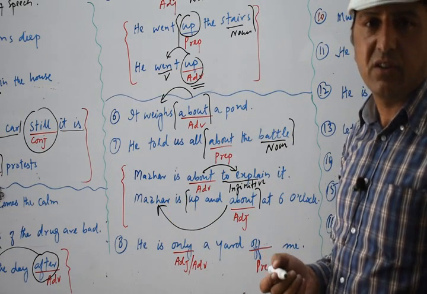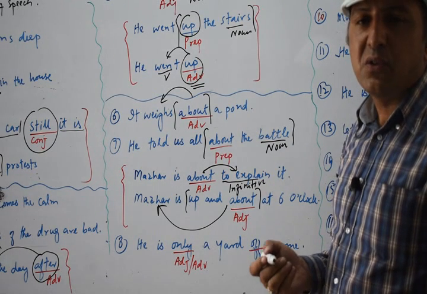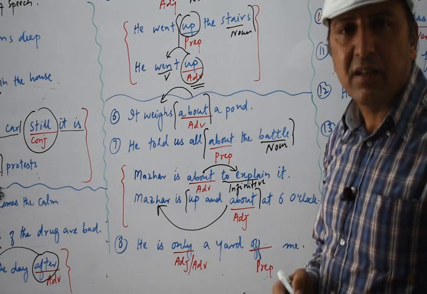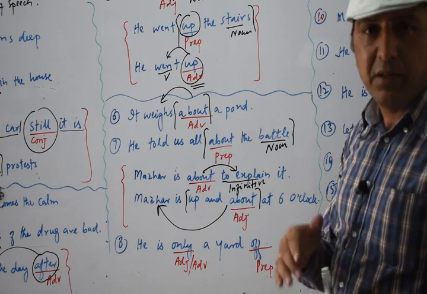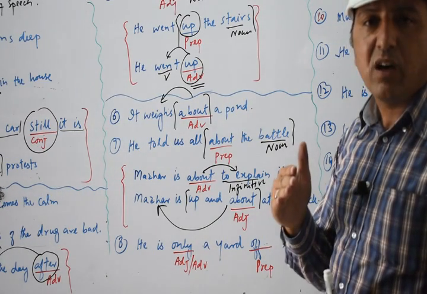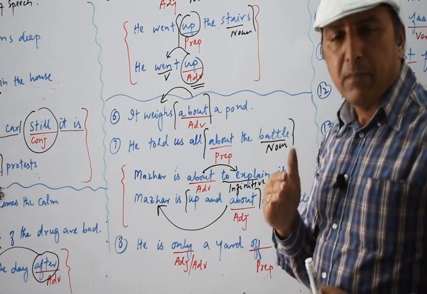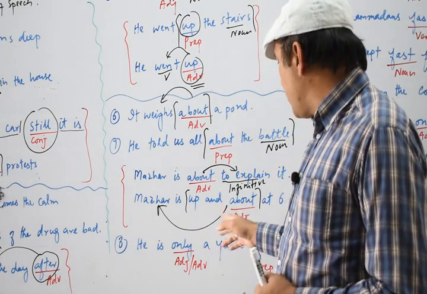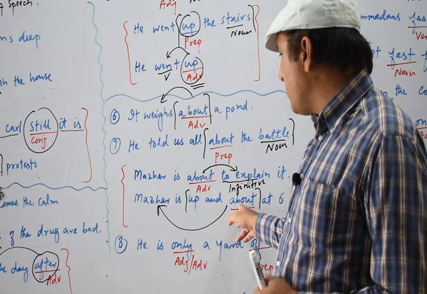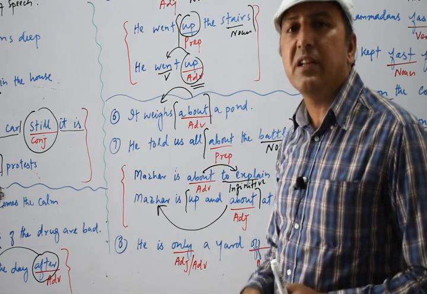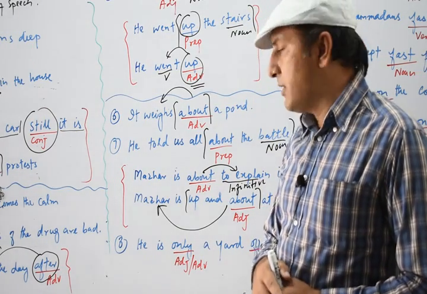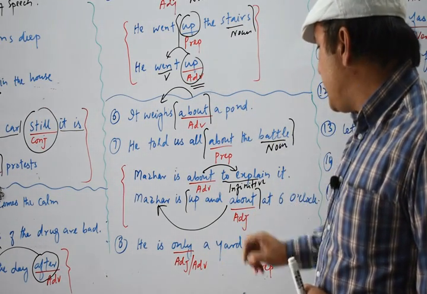Mother is a teacher, mother is a student. So student or teacher tells us about mother. Those words both work as adjectives. So here this up and about is working as an adjective because it tells us about the noun mother. So this is what we call an adjective.